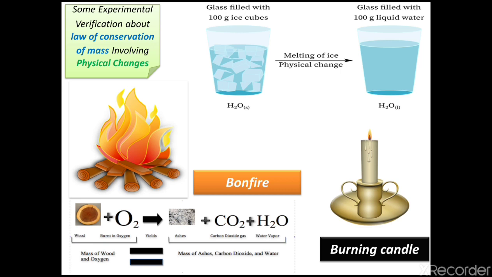First example, bonfire. Here we see that in the bonfire, wood plus oxygen transform into ashes, carbon dioxide and water vapor, and the mass of wood and oxygen is equal to the mass of ashes, carbon dioxide and water. Clear? Now we describe what a bonfire is. This is a common example. We will come across an image like a bonfire.